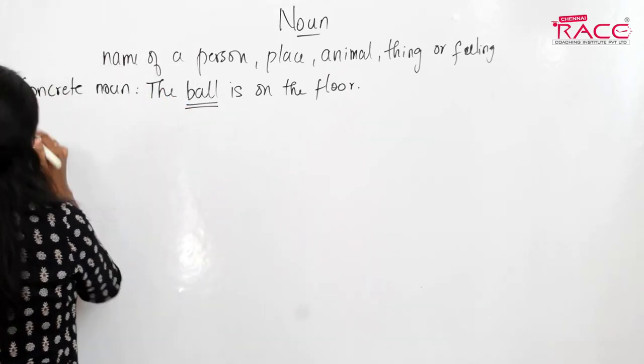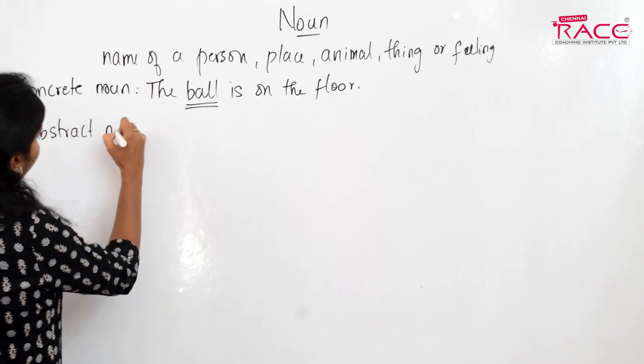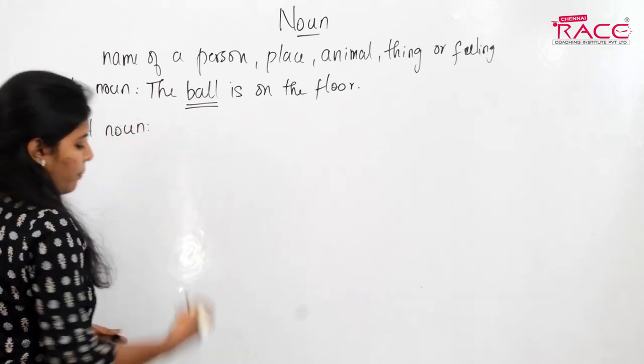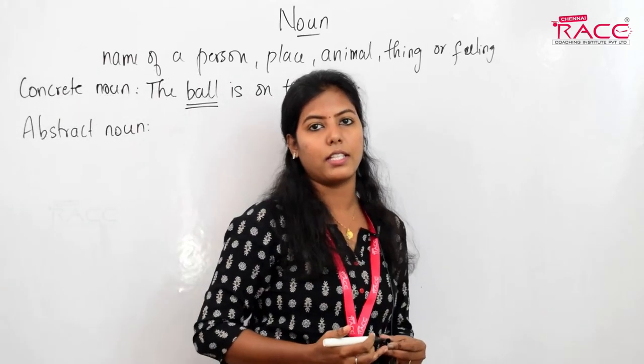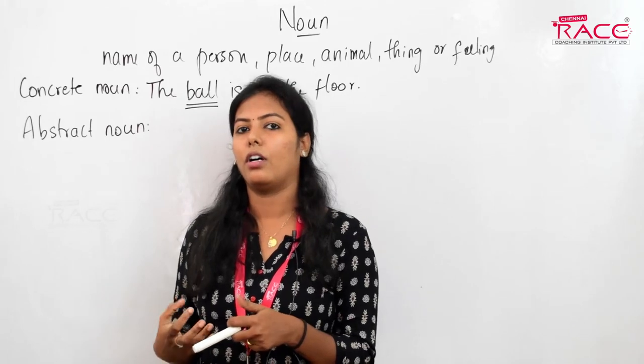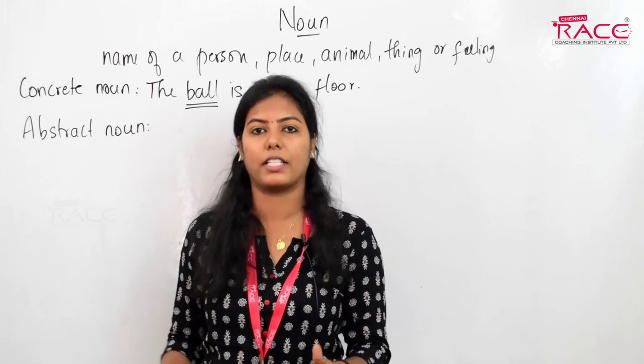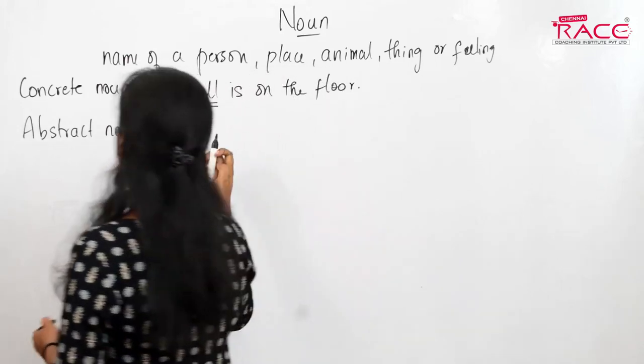The next one is abstract noun. Abstract nouns are those things that we cannot touch. We can only feel them and they don't exist physically. They do not have any physical form. That is what we call an abstract noun.